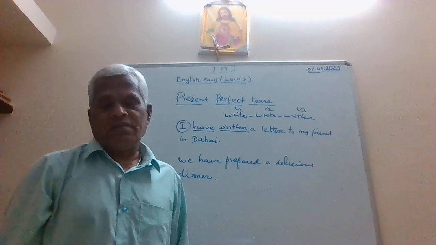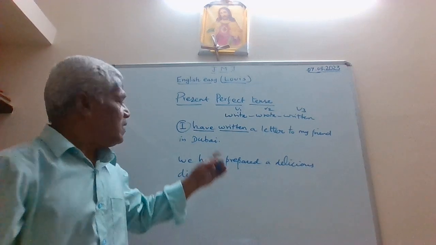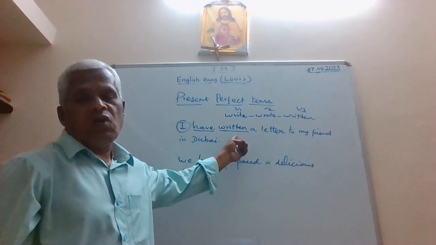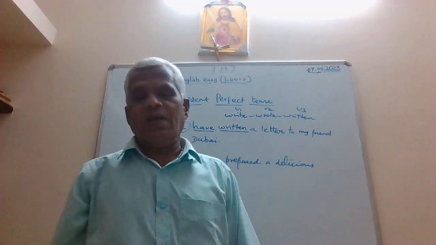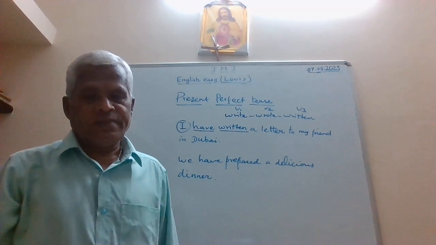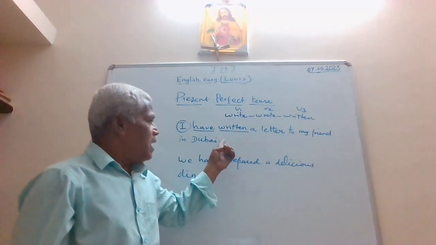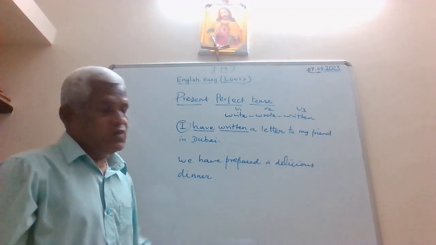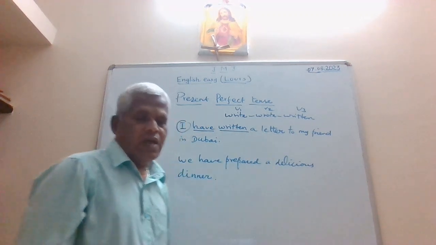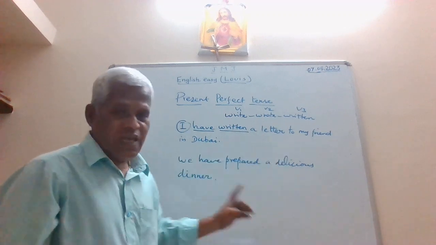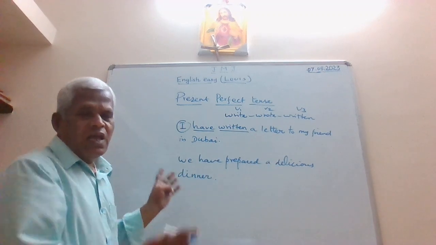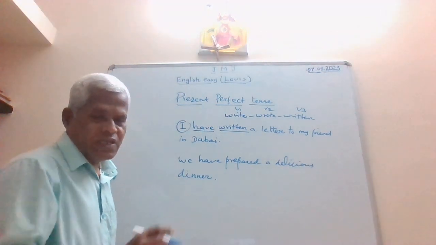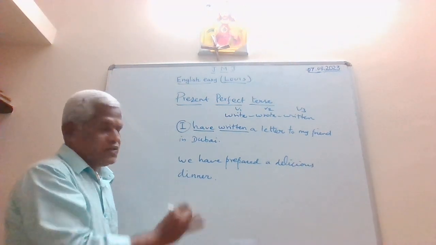So remember, whenever you have the auxiliary verb have, has, or had, you must always write the third form of the main verb. And then you have the object here. We don't have to worry too much about that information, because we are particularly dealing with the verb in order to understand the tense properly. So let us stick to our agenda.